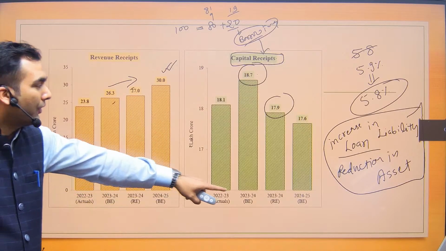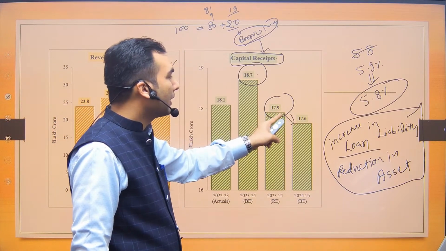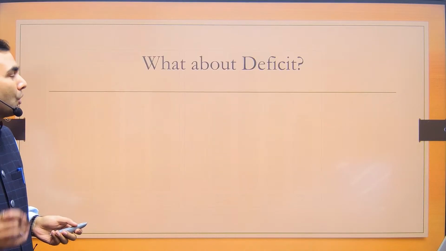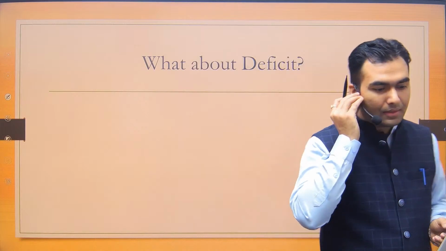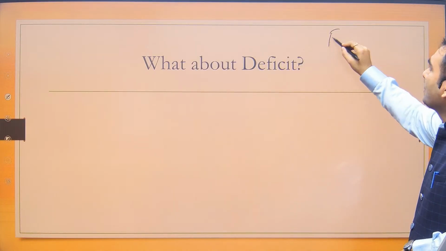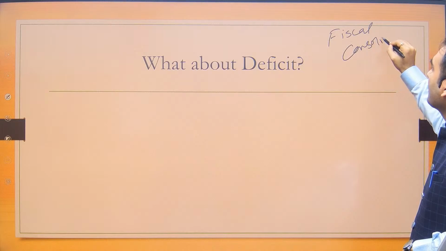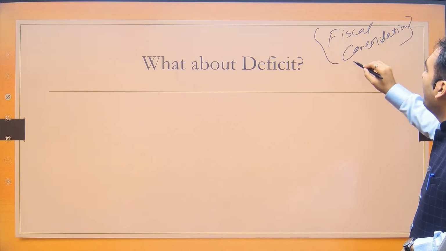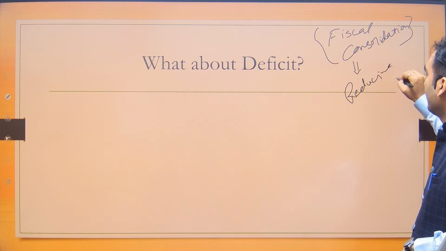Next year we are further ambitious that now the capital receipt would further reduce because we want to go to the path of fiscal consolidation. Okay, there is this word fiscal consolidation. So fiscal consolidation means in a nutshell, आप मानो, that the government is reducing the fiscal deficit.